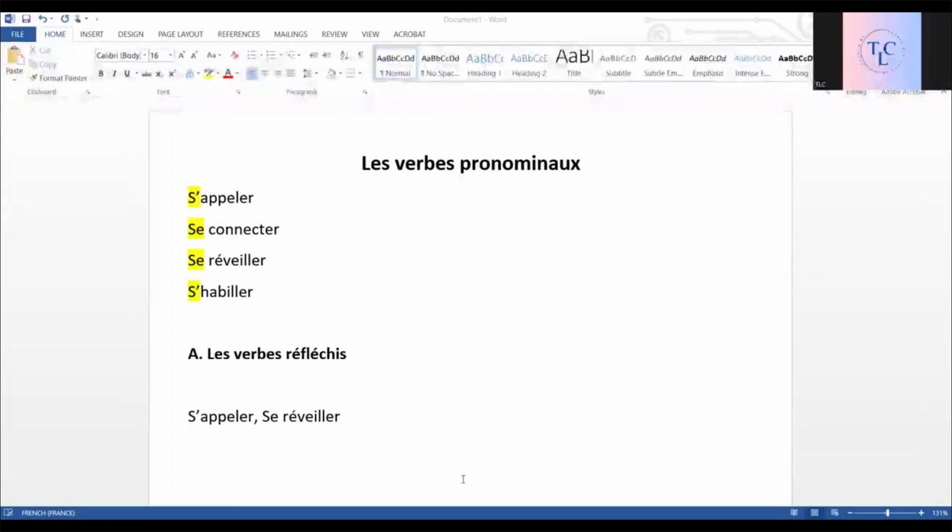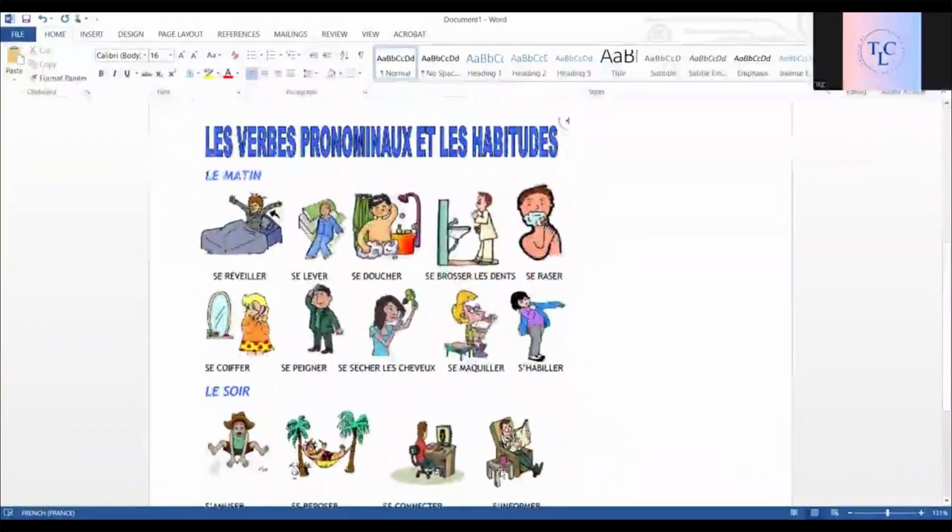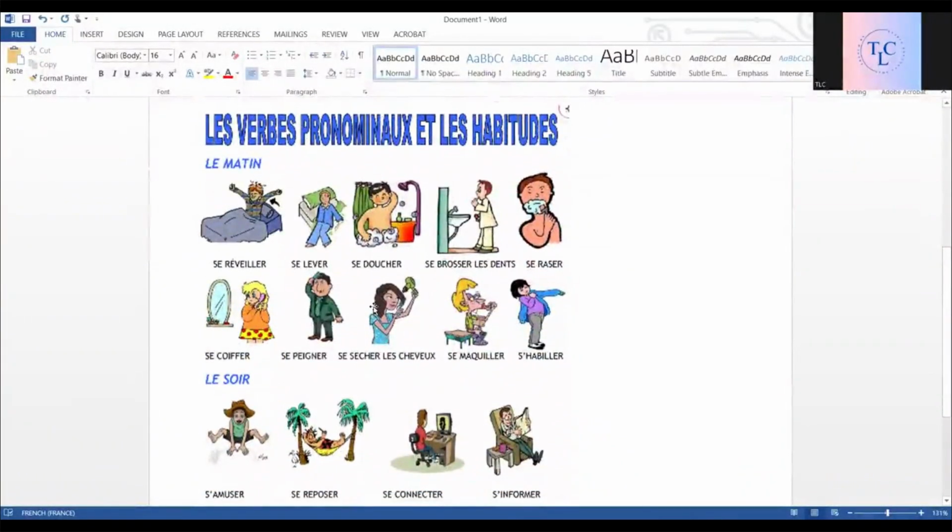So it is again a verb pronominal. Then we have se brosser les dents. I'm brushing my teeth myself. So the action of brushing is being reflected on me. So it is a verbe réfléchi. Now have a look at the other verbes réfléchis. These are the verbs that are related to the routine.